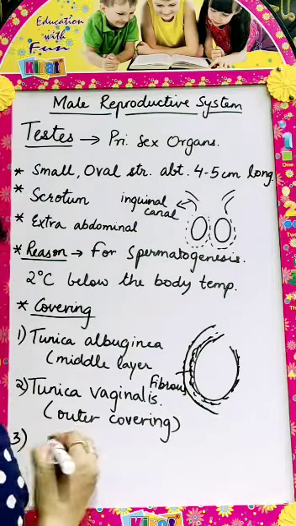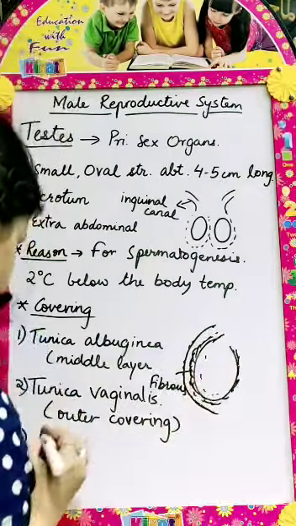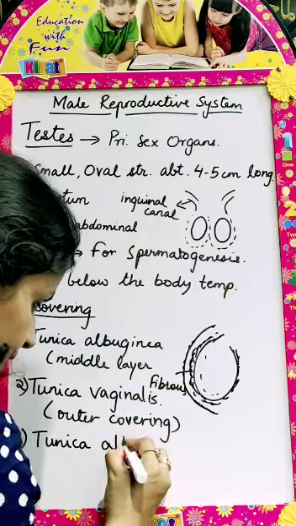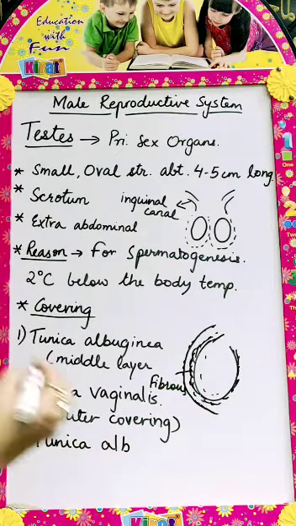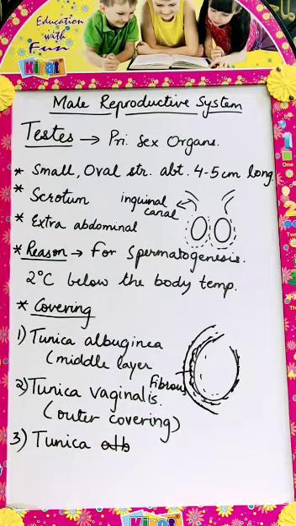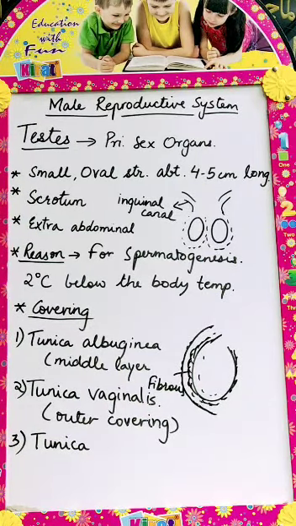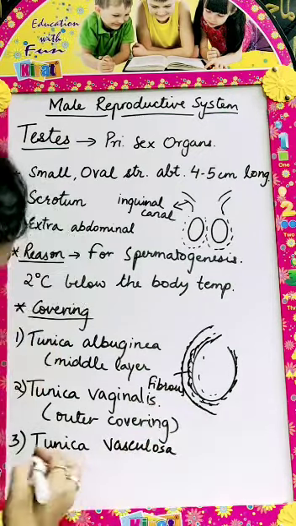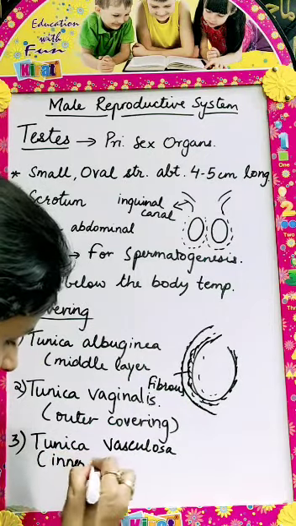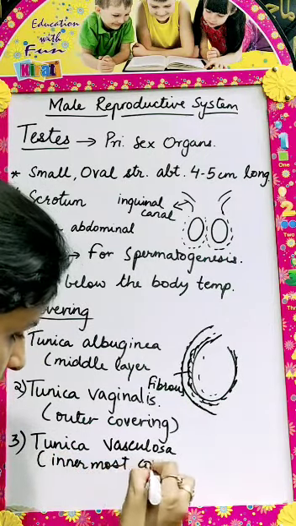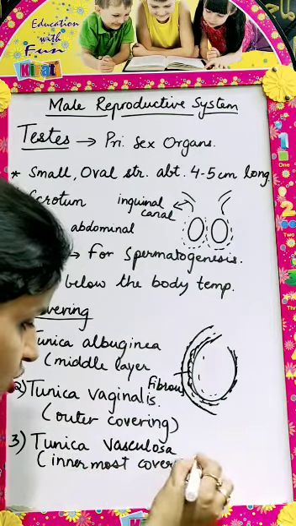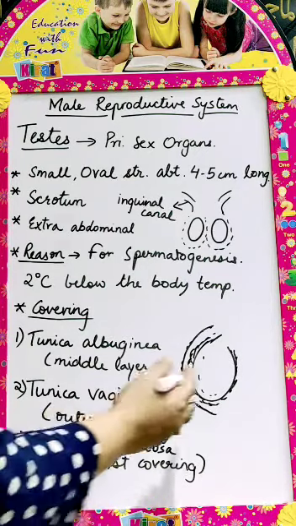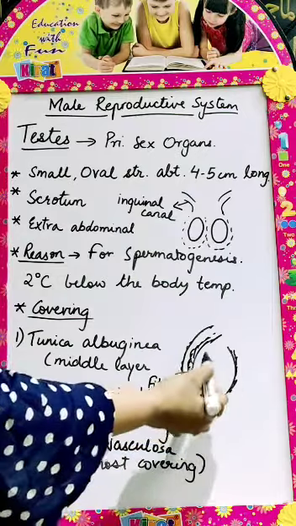Now the third, innermost covering here is called tunica vasculosa. It is the innermost covering, and it consists of a fine network of capillaries which is made up of connective tissues. So here it is the structure of testes, which is surrounded by three layers.